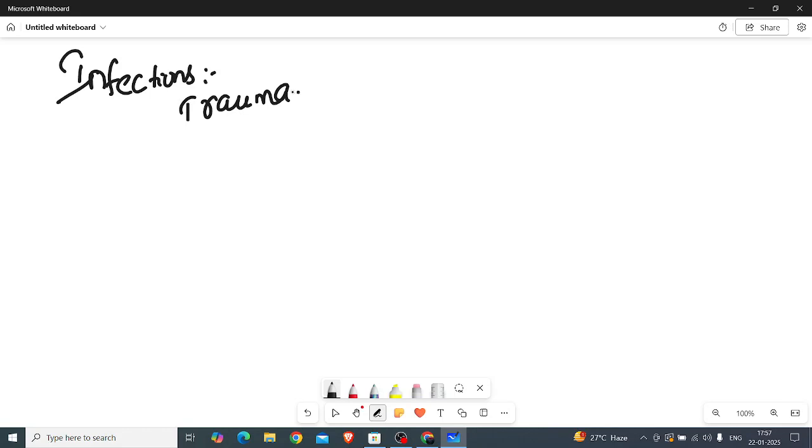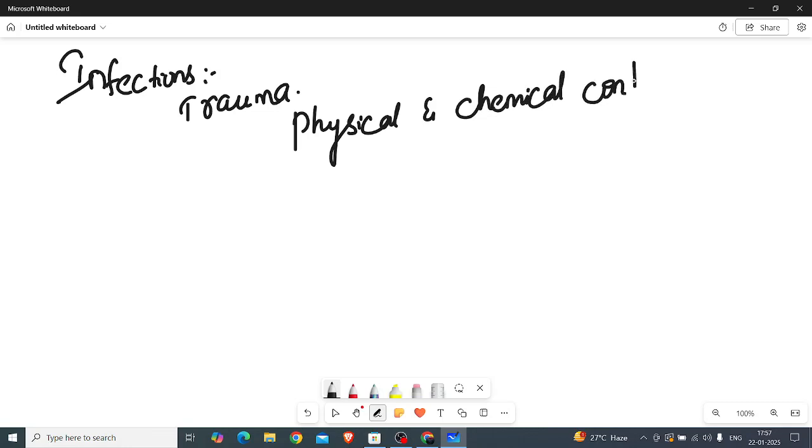And third one, physical and chemical conditions. During any sudden explosion, exposure to chemical burns or any chemical agents or any thermal injury like irradiation, these are all the things which may be harmful.